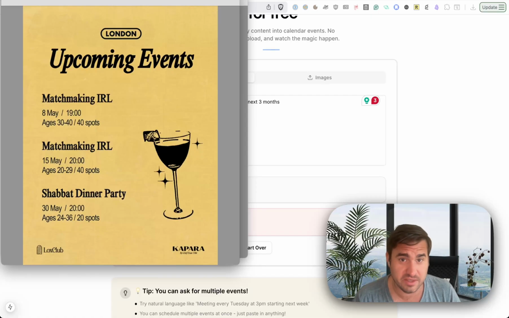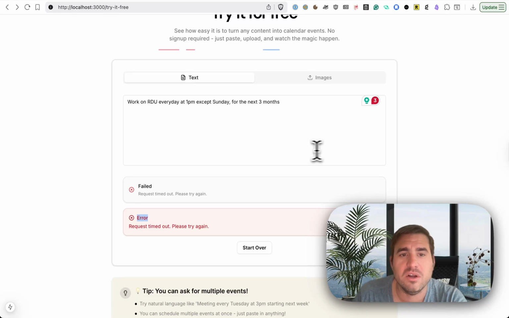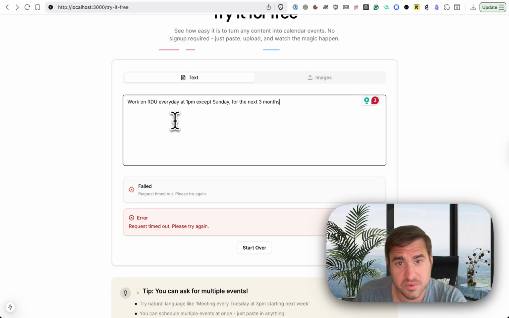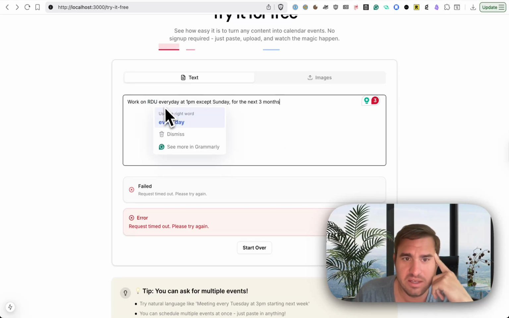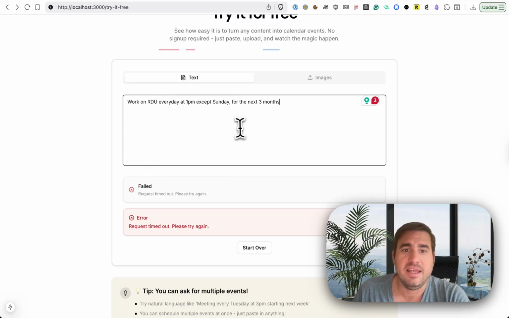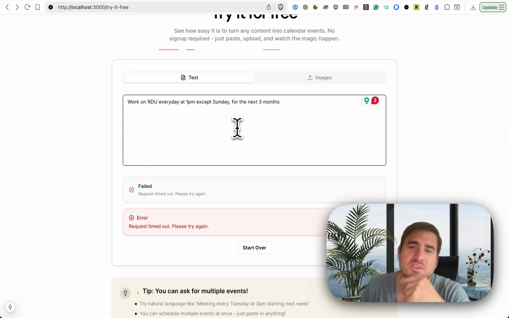I wanted to be able to do this with multiple events too. So maybe there's a simple event, there's multiple events, but here's the tricky bit where I've run into trouble: getting recurring events to work. Like this example, work on RDU. RDU is my newsletter. If you're not subscribed, subscribe. Random Daily URLs, every day at 1 p.m. except Sunday for 3 months. That way, after 3 months, I'll reevaluate.